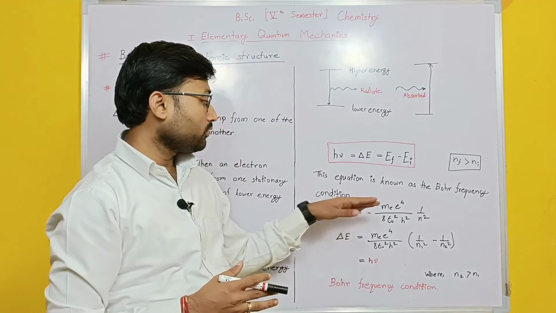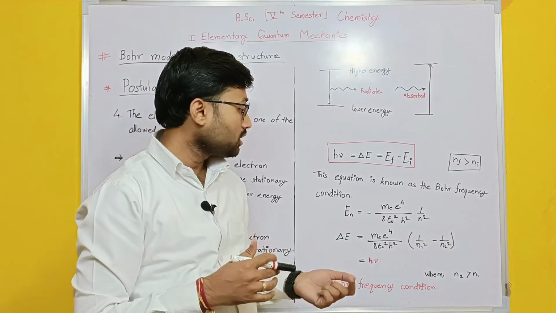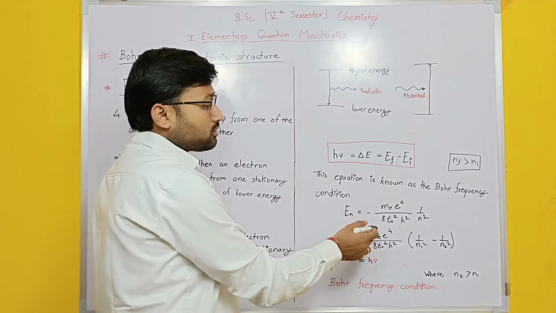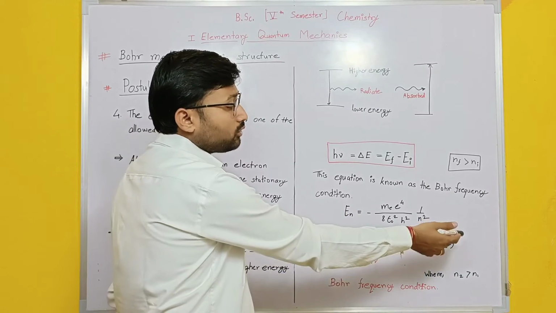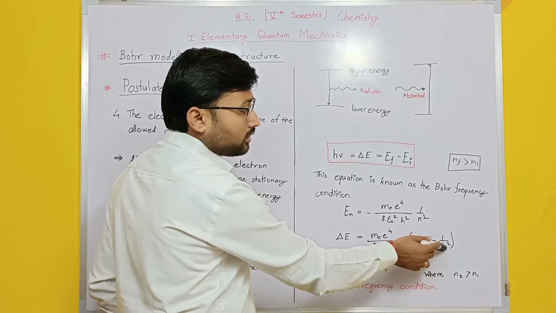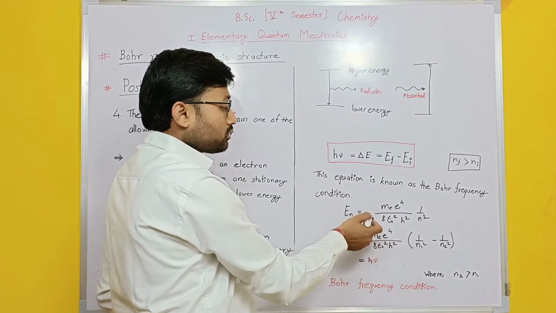If you want to calculate the difference, because of this minus sign, n1 comes on this side and n2 goes on that side. Here n2 is greater than n1, but it goes to that side because of the minus sign.